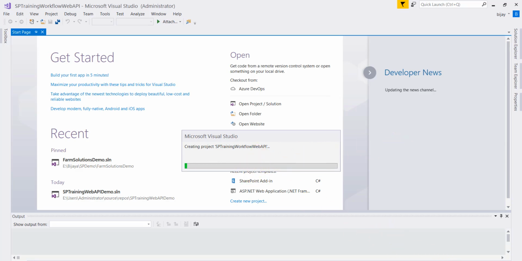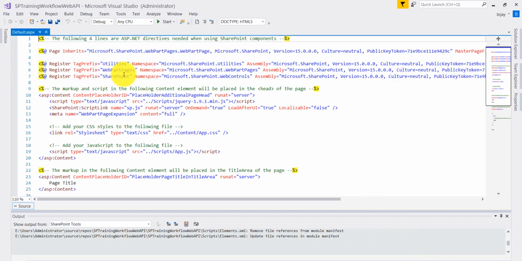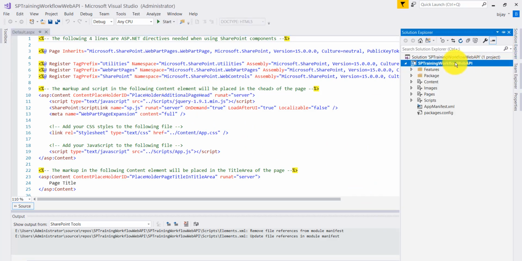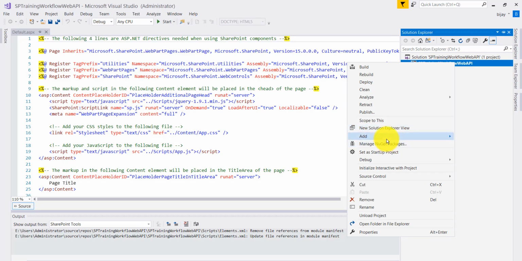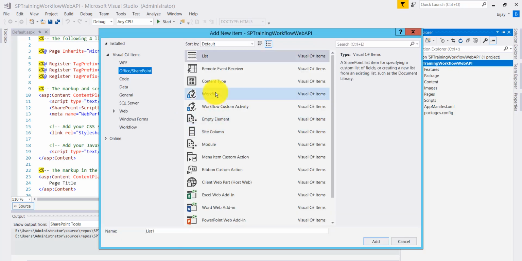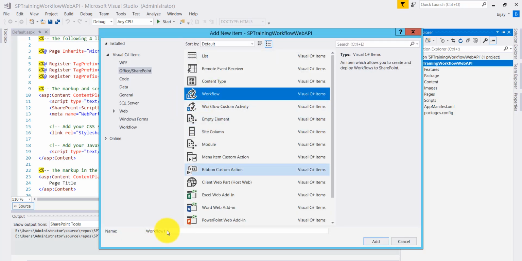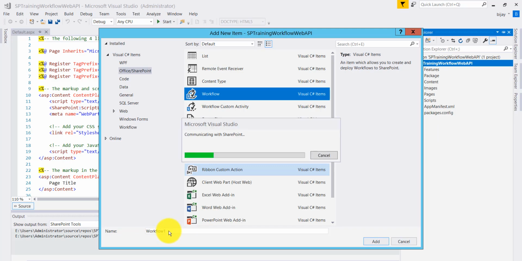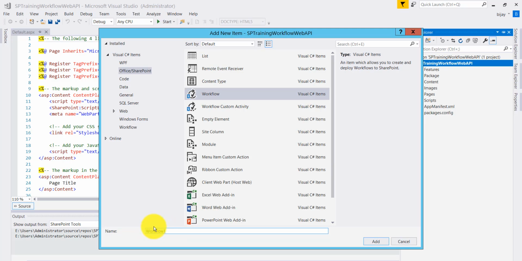Let it create. So now you will see here, this is our SharePoint hosted app created. We do not need anything here. Just right click on this project, add new item. You can see here, add new item. And here we will add a workflow. You can see here, this is our workflow. I will give a name for this. So we will give some list workflow name, list notification workflow, something like that we can give.